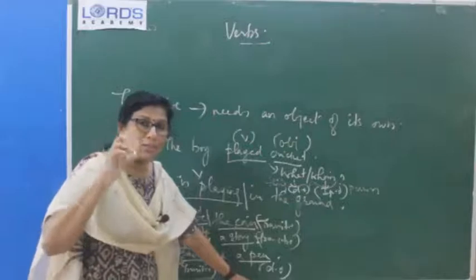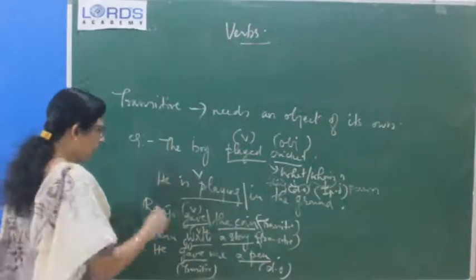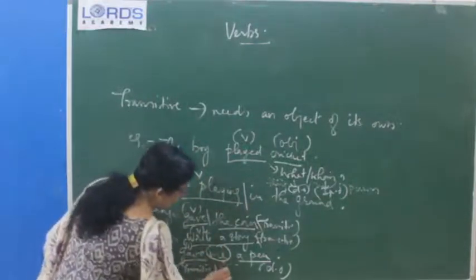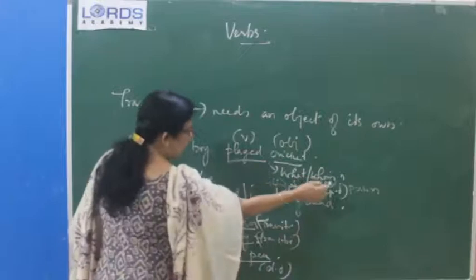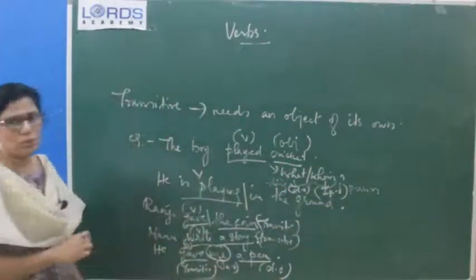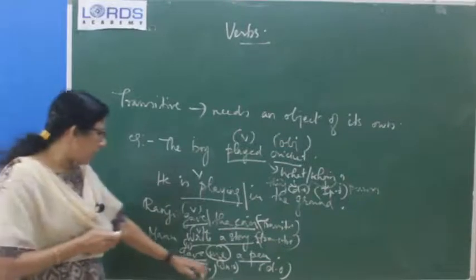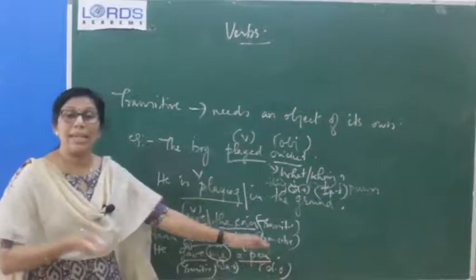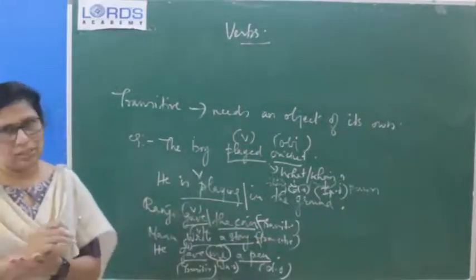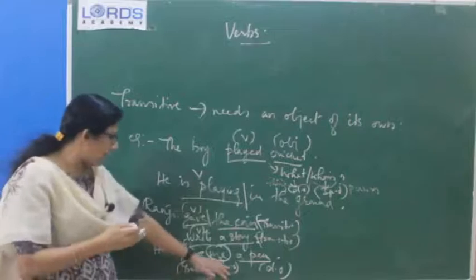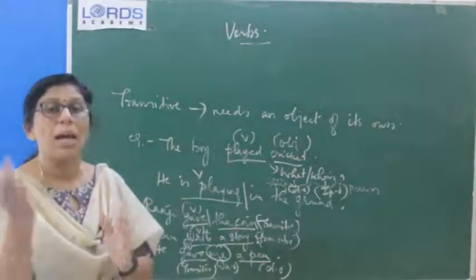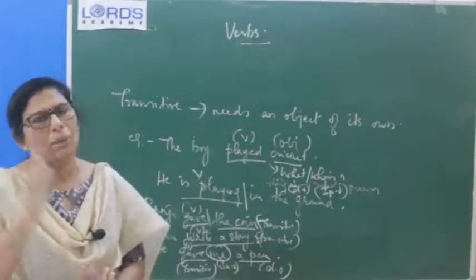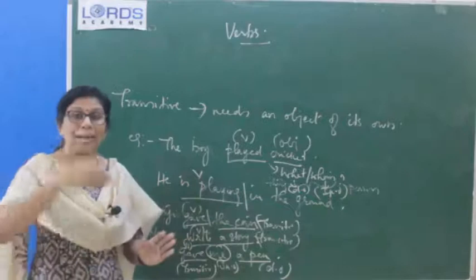When we ask the question what, it is the direct object of the verb, and he gave whom? What is the answer? Me. So, here also we got the answer for the second question. So, the indirect object also is there. Okay. And normally the indirect object will be placed before the direct object. Not 'he gave a pen me.' He gave a pen to me. Then we need a preposition there. Okay. So normally when you write the sentence, the indirect object should always be placed before the direct object. If you are placing the indirect object after the direct object, then we need a preposition. Okay. He gave a pen to me.